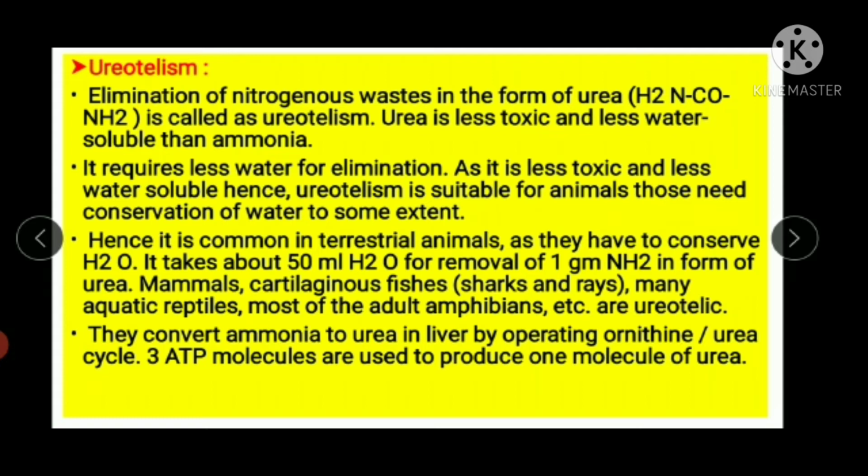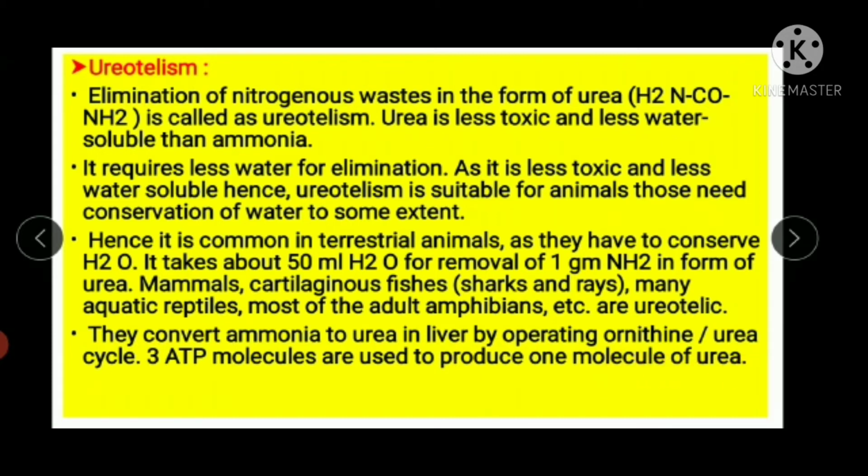Here, I want to mention, we as human beings are also ureotelic organisms. They convert ammonia to urea in the liver by operating the ornithine or urea cycle. 3 ATP molecules are required to produce one molecule of urea.